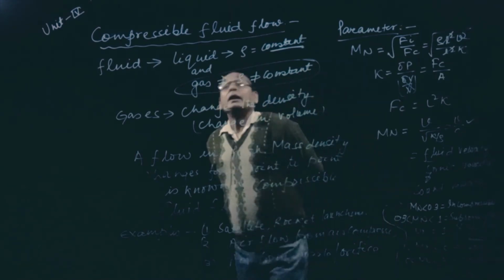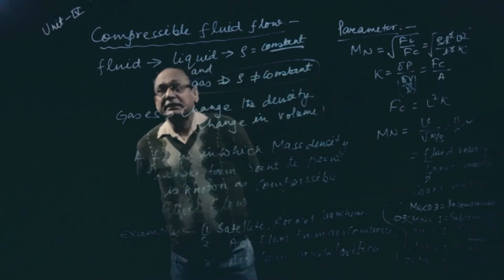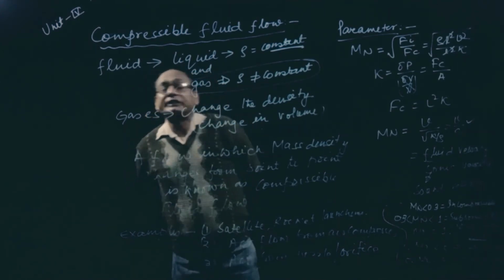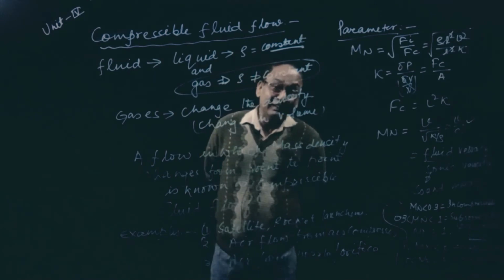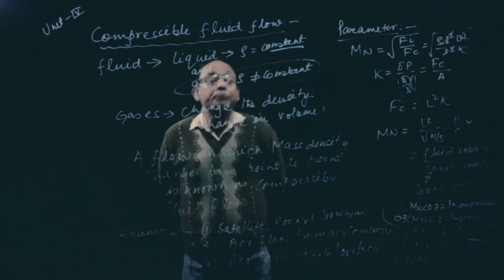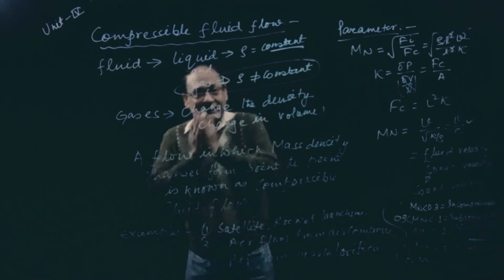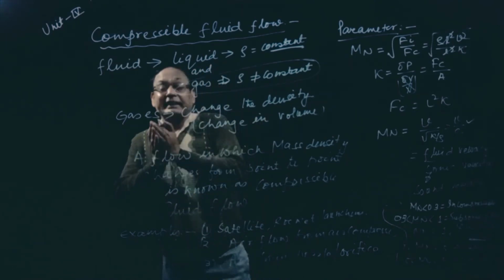So let us sum up what we have studied in this class. We have started compressible fluid flow. Compressible fluid flow is one in which density varies from point to point. If density is constant, as in the case of liquid, it is treated as incompressible.